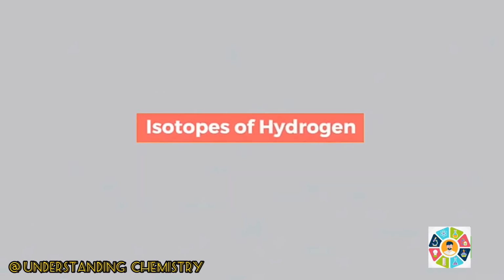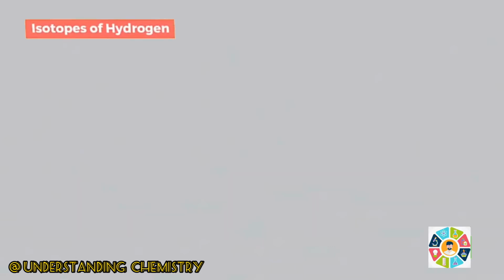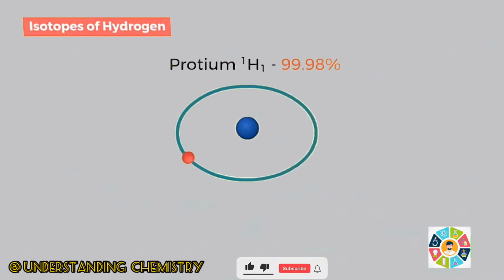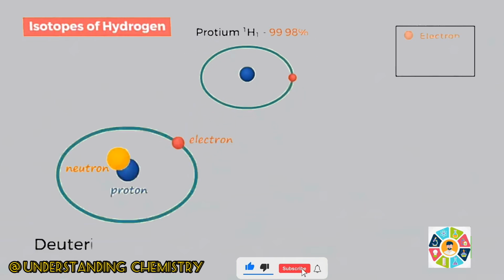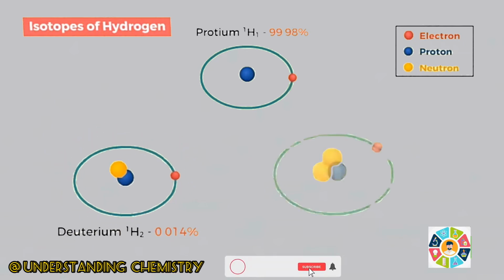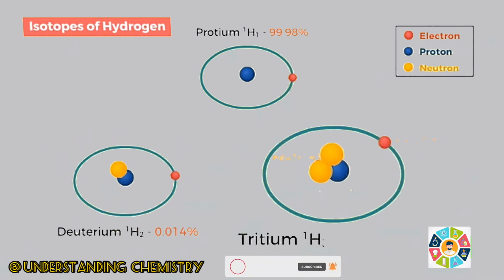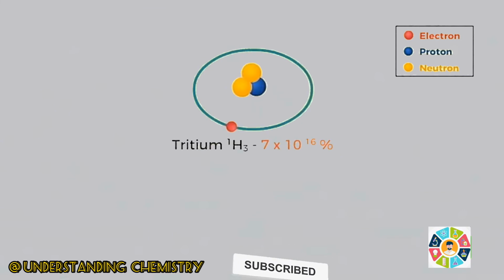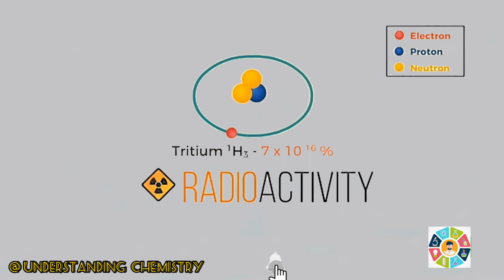Hydrogen naturally exists as three isotopes: protium, 1H1, which is 99.98% of total hydrogen present; deuterium, 1H2 or D, which is 0.014%; and tritium, 1H3 or T, which is 7 × 10^-16%. Tritium is unstable and shows radioactivity.